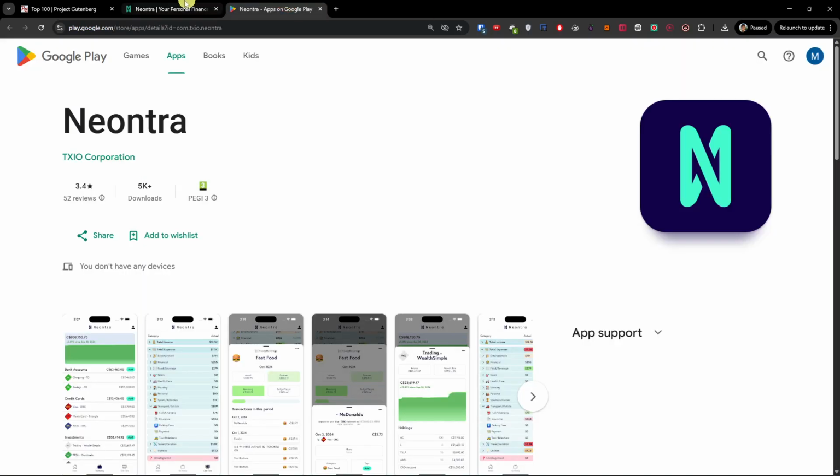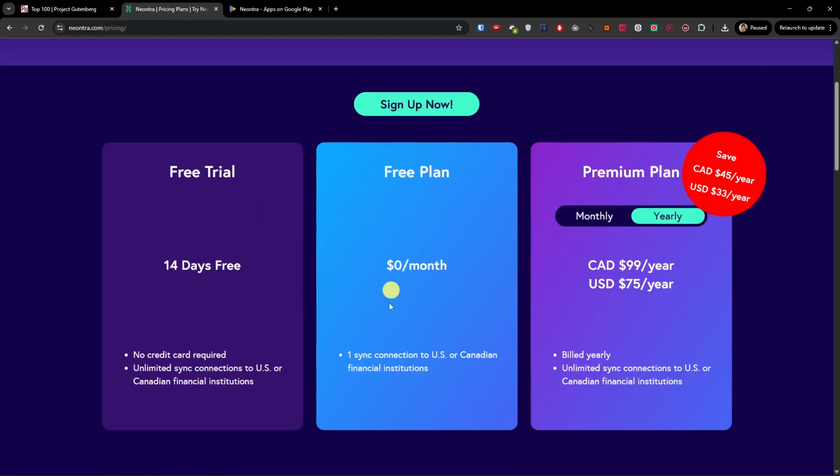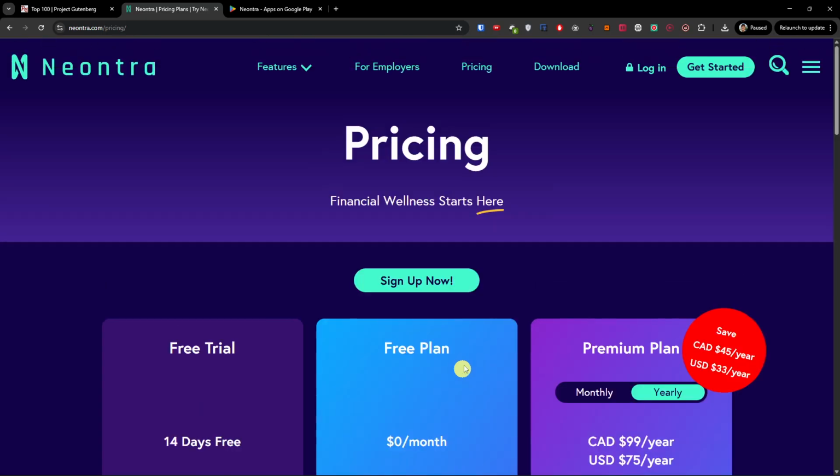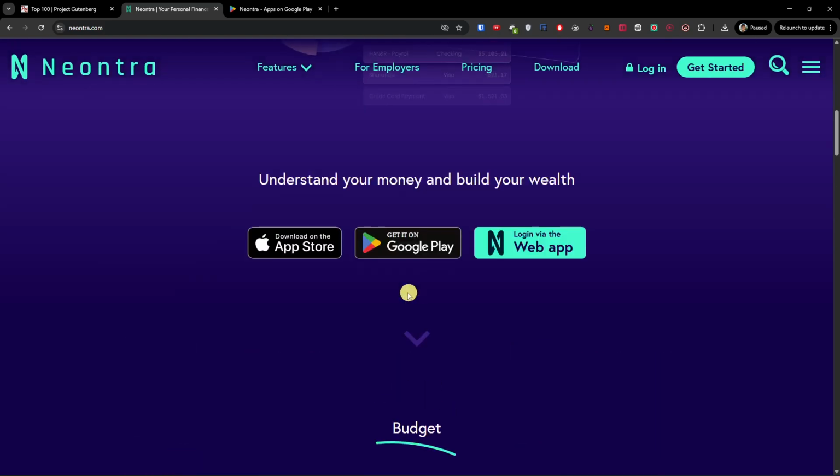So the first one is Neontra. You can see right here the pricing: there's a free trial and a free plan, where you get one sync connection to US or Canadian financial institutions. This is something you can use for yourself and check out, maybe you will like it. Now, it's kind of limiting on the free plan.